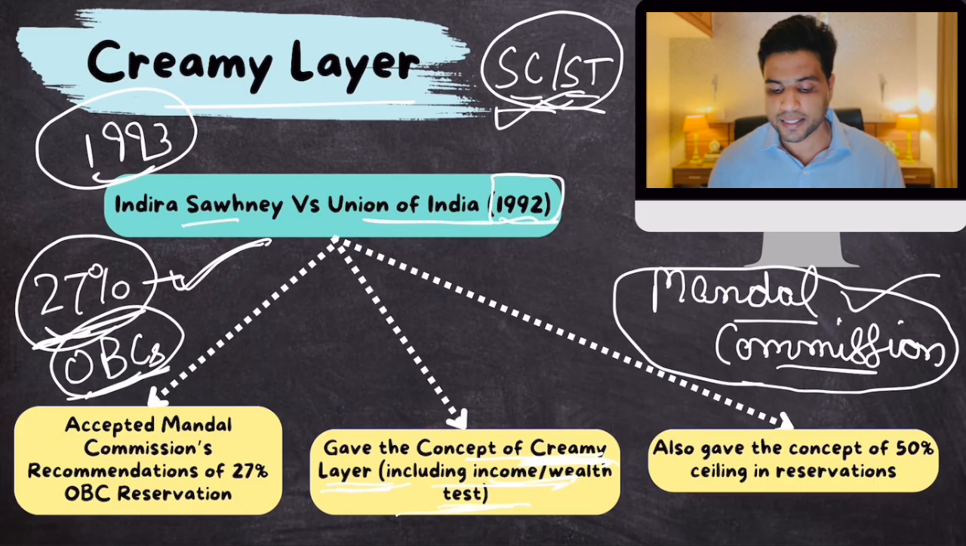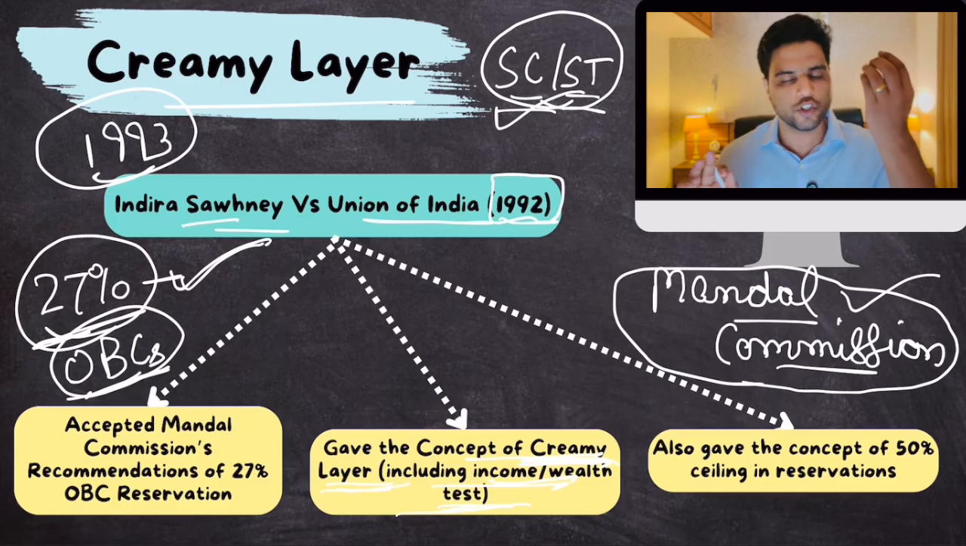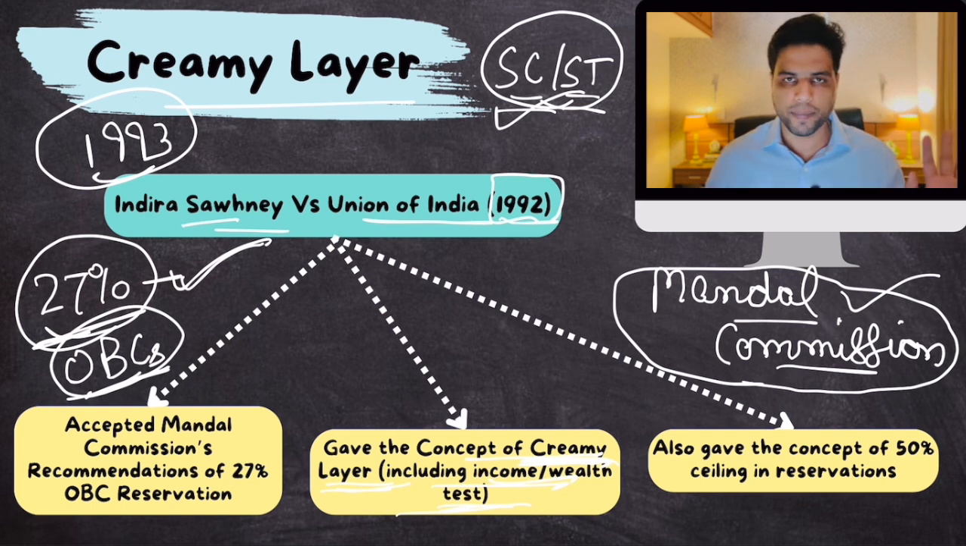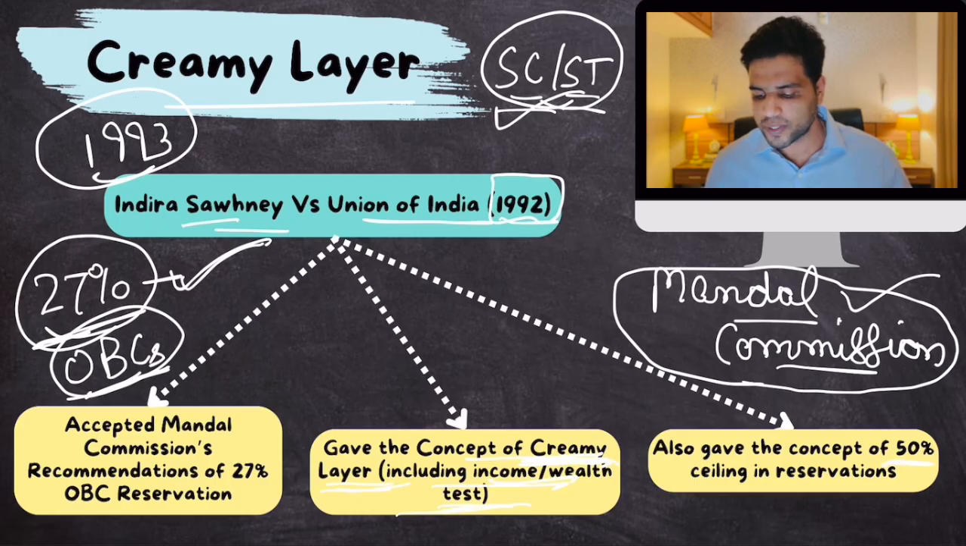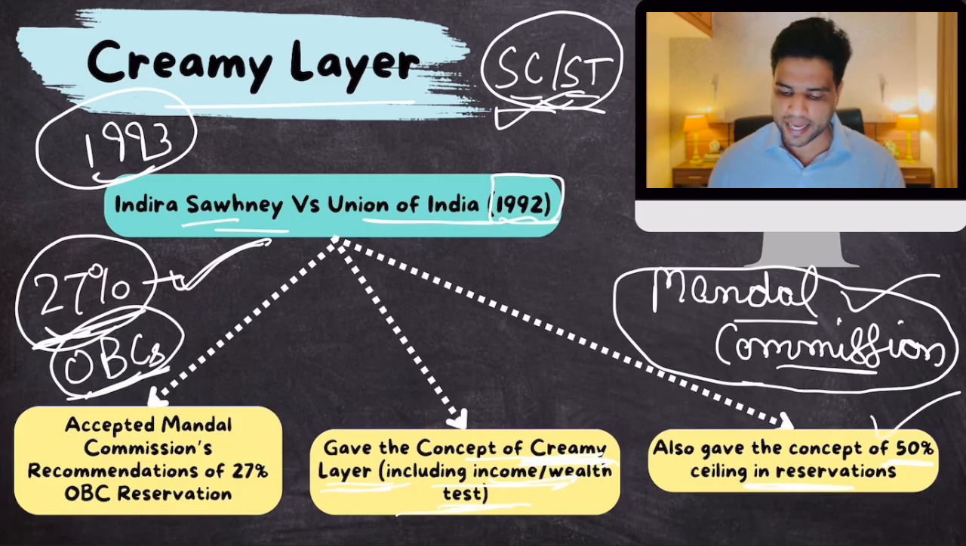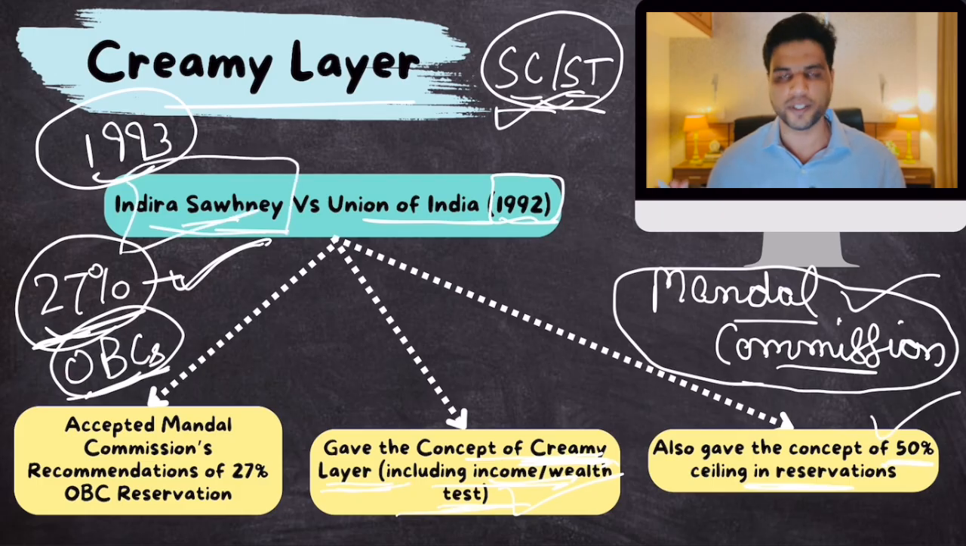Along with that, Indira Sahni judgment also said that you can give n number of reservations. Government can give reservations to whoever they want, but the total amount of reservations for all people, SC, STs, OBCs, should not exceed 50% ceiling. Reservation shouldn't be more than 50%. So this 50% ceiling and this creamy layer concept was given by Indira Sahni judgment.